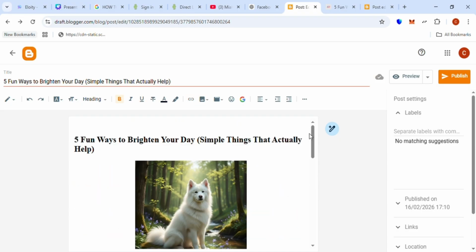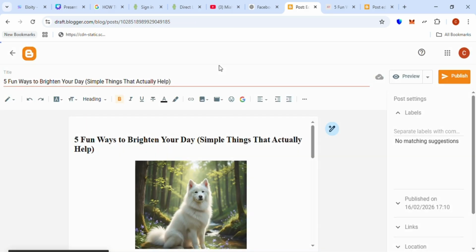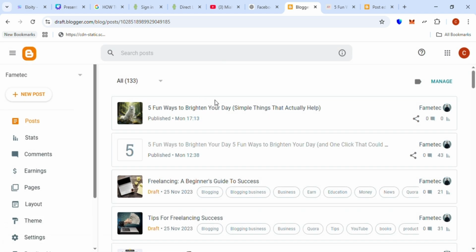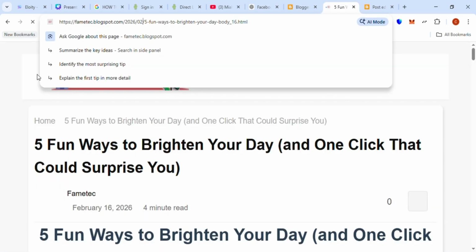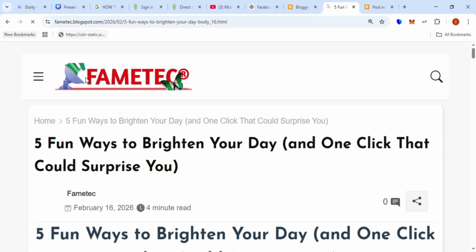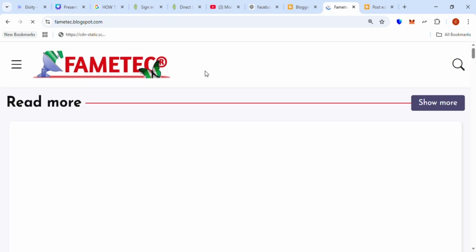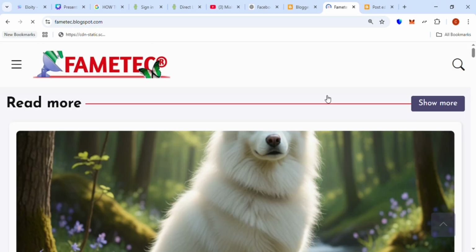The next thing we'll do is to review our post and then publish. You can do yours via different options, or post it directly on your social media platform. Our post is live on our website, so what we need to do is go to our website and see it. This is my website. While the website is still loading, all right, the post is here. As you can see, our post is live.